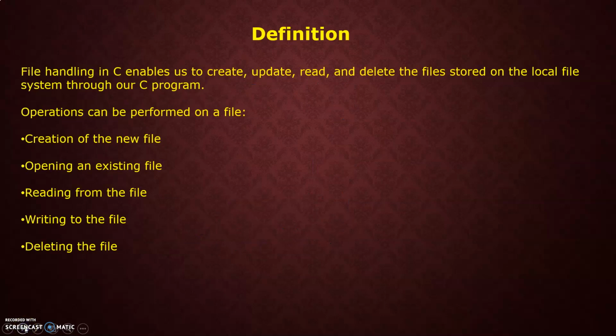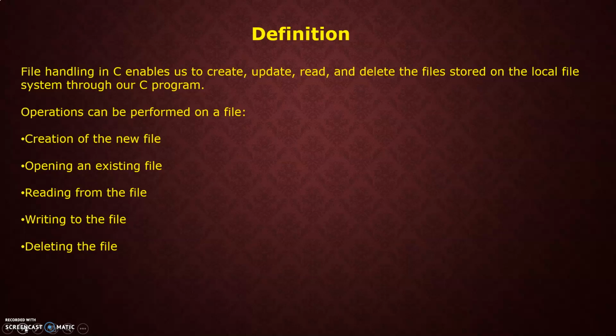So before going to file handling, we have to know what a file is. A file can be used to store a large volume of persistent data. Clear? That means it consists of a collection of data. In real life, we generally use some hardbound files, some channel files, some pocket files, where we store some paper inside. In the same way in C, we want to store some information or large persistent data inside it. Now to store the information, there are some operations that can be performed on a file.